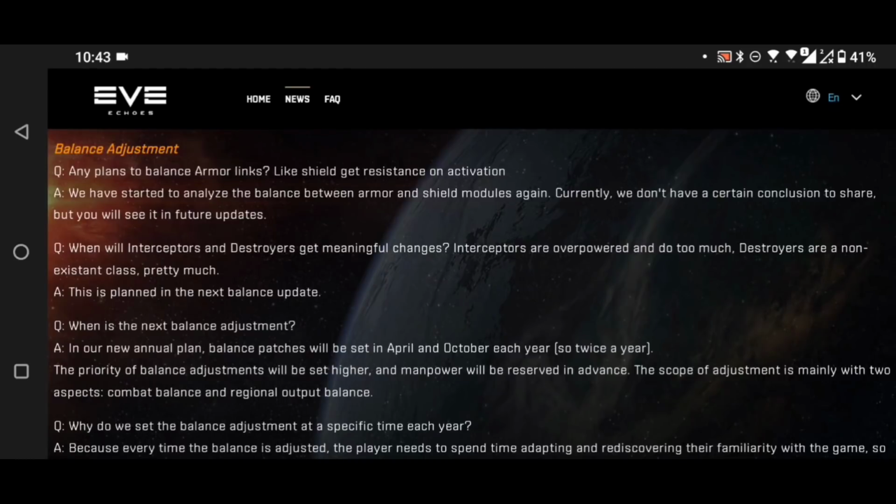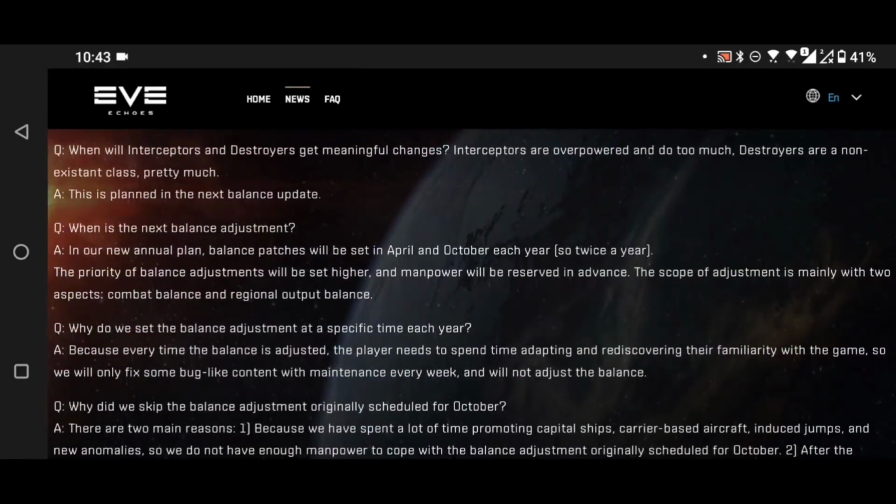If you gave the armor link module a passive resistance, that's just going to take things completely the other direction, and it's going to make armor linking way better than shield field as it is. That's basically the point here. It's asymmetrical. Don't go looking just for, oh well, they get this. Yeah, armor link gets a whole load of other stuff as well.